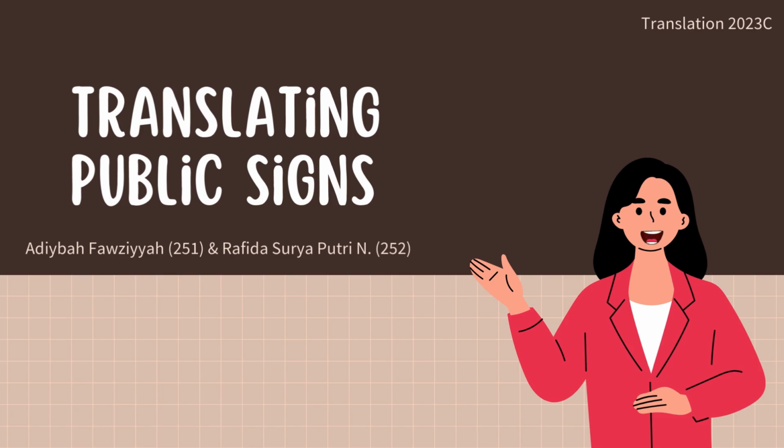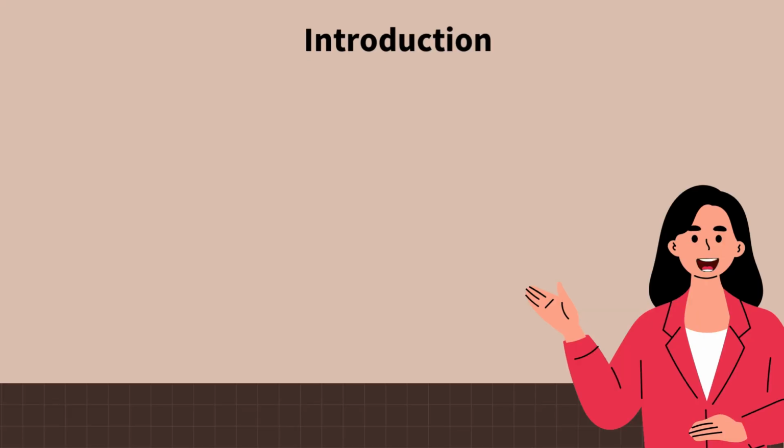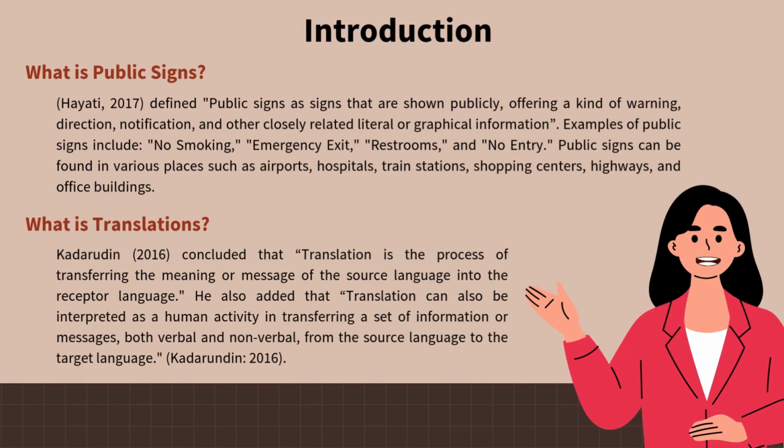So we are going to discuss translation techniques that appear in public signs. Before discussing further, first I will explain what public signs are. According to Hayati, public signs are signs that are shown publicly, offering a kind of warning, direction, notification, and other closely related literal or graphical information. Examples of public signs include no smoking and emergency exit. Public signs can be found in various places.